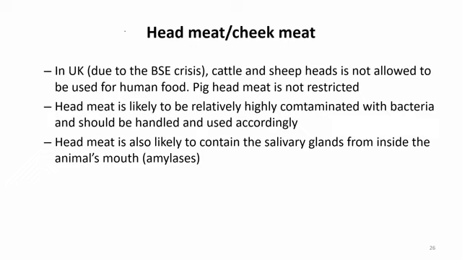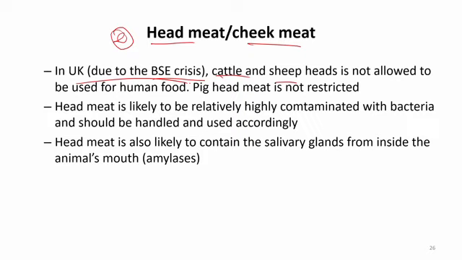Now we go to the second component, or the second type of meat from a carcass: the head meat and the cheek meat. This is very popular in Vietnam and Southeast Asian countries because we can make many dishes from this part. But we have to be aware that in Europe, in the UK for example, the head from cattle and sheep is normally not allowed for human consumption because they are still afraid of the BSE crisis.